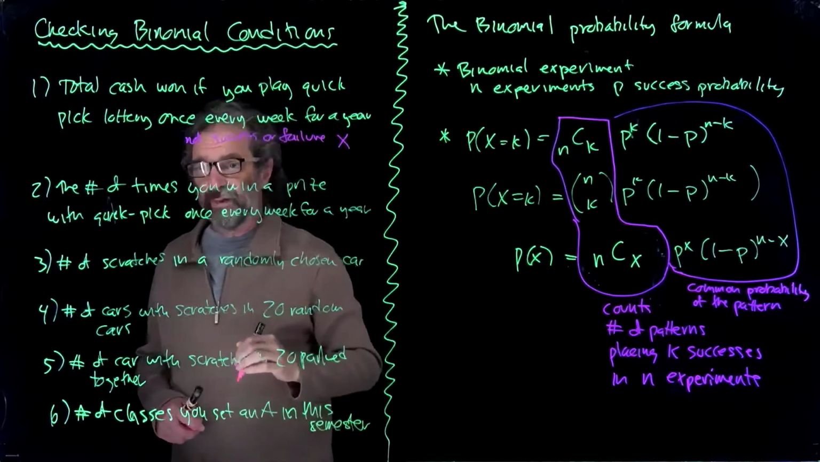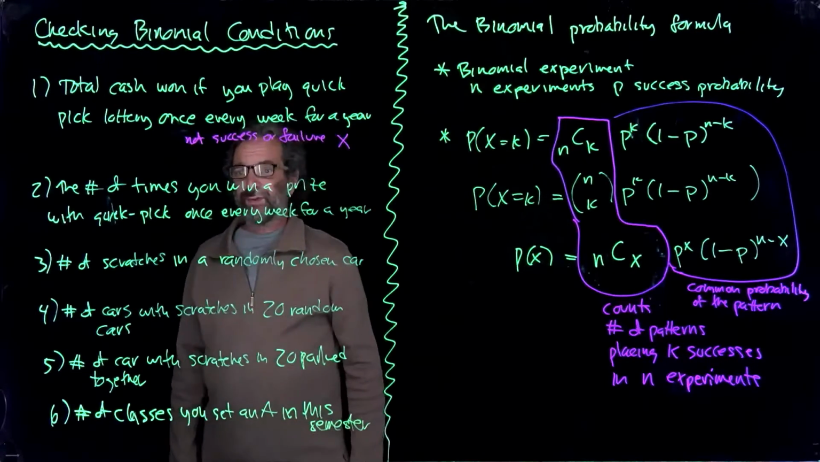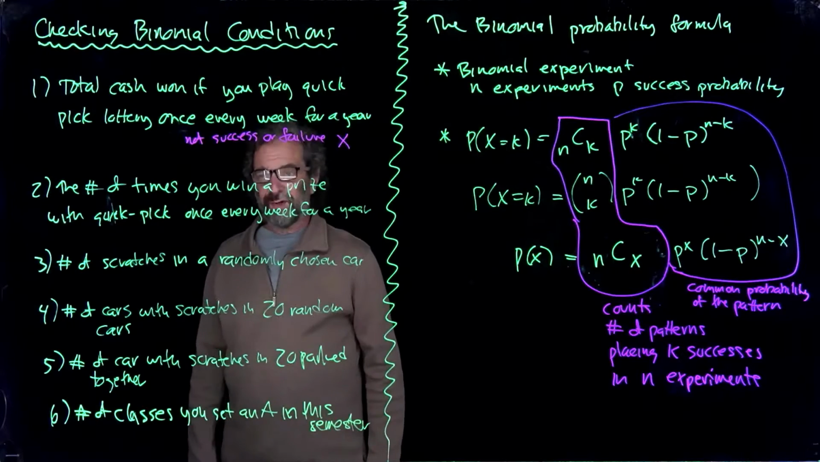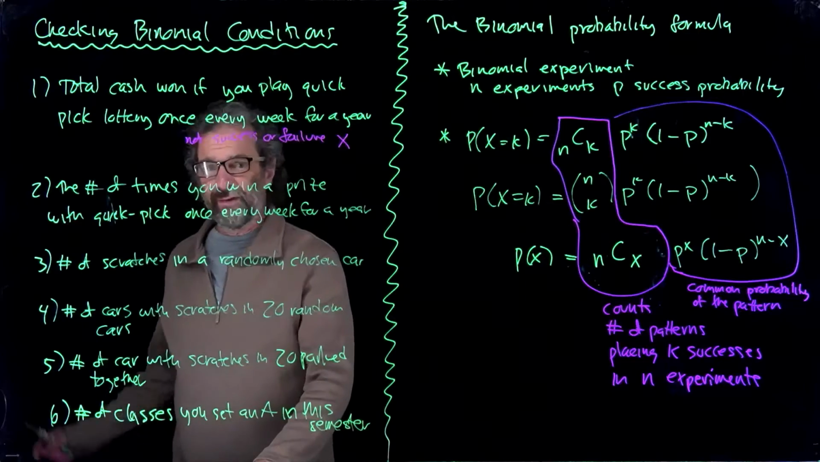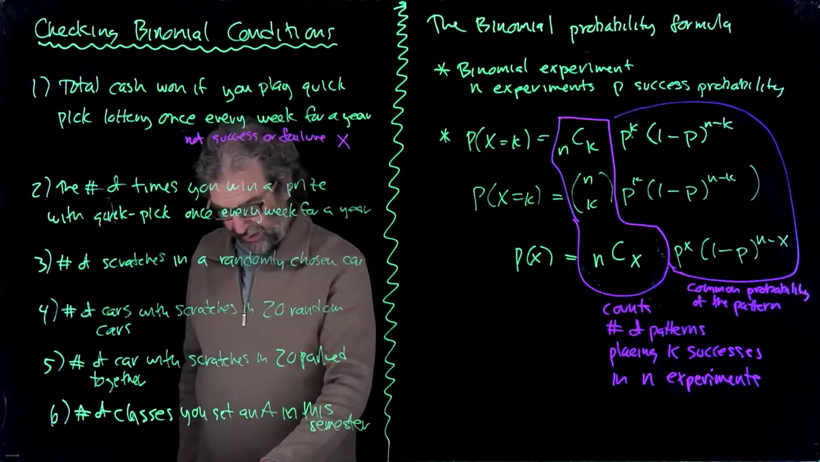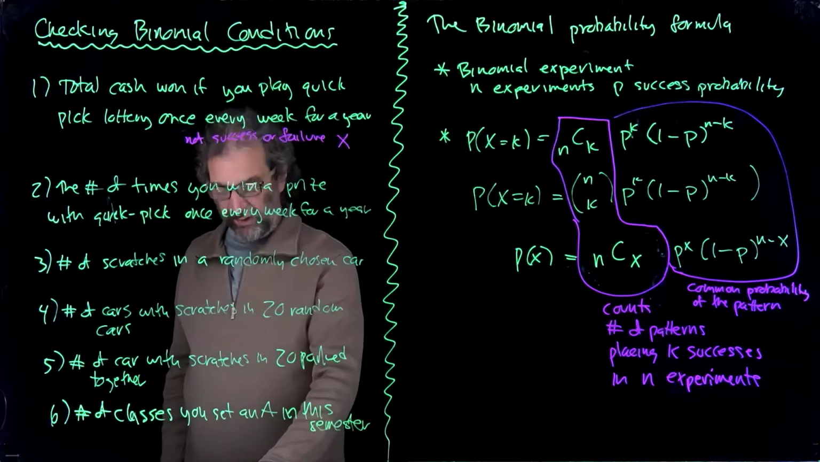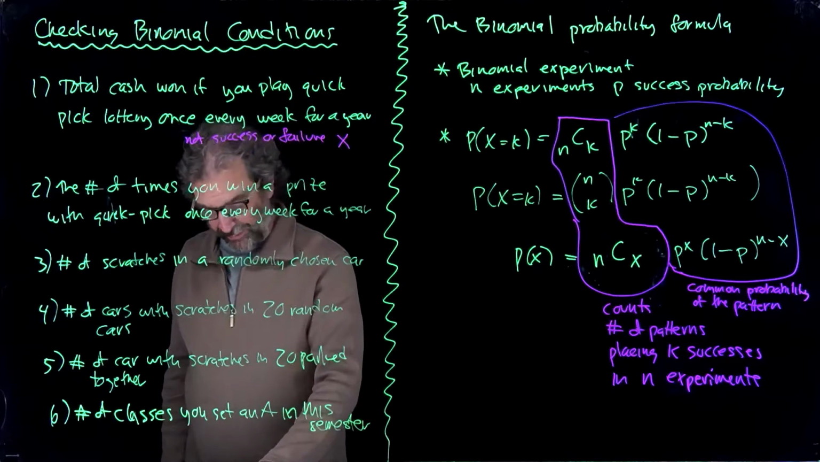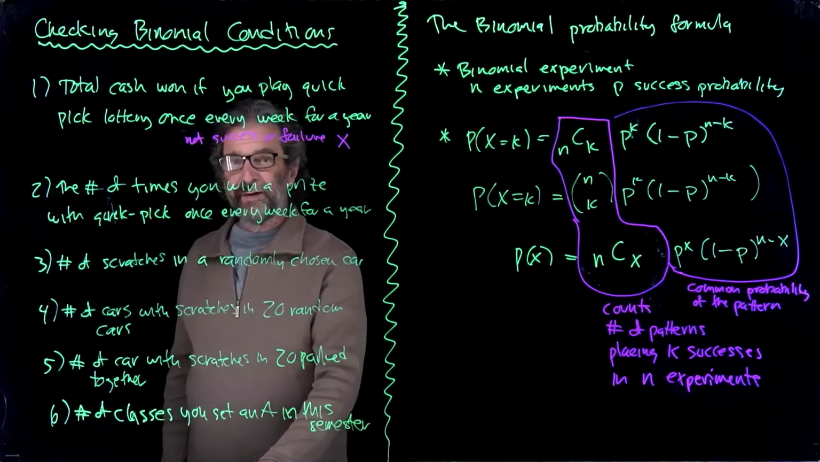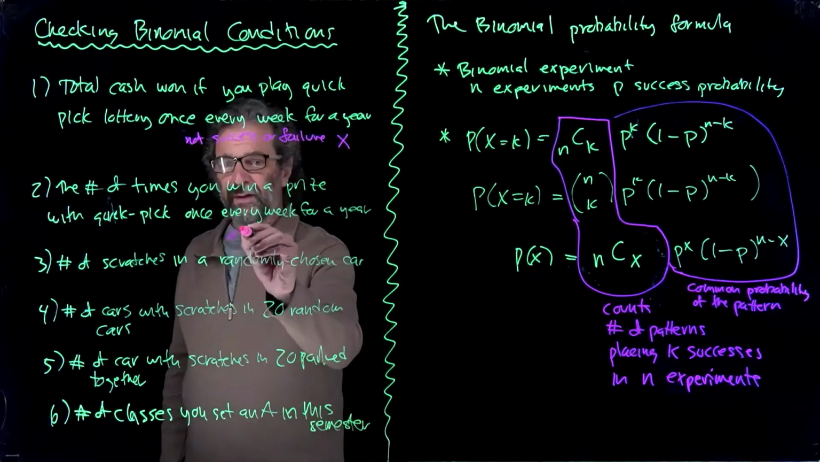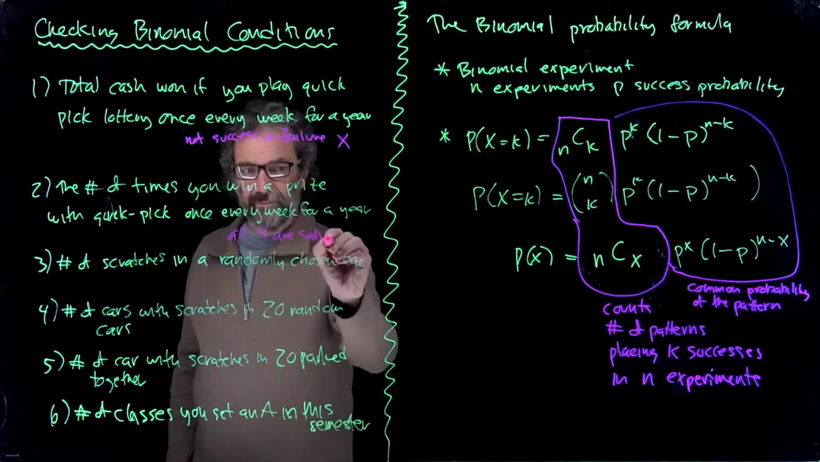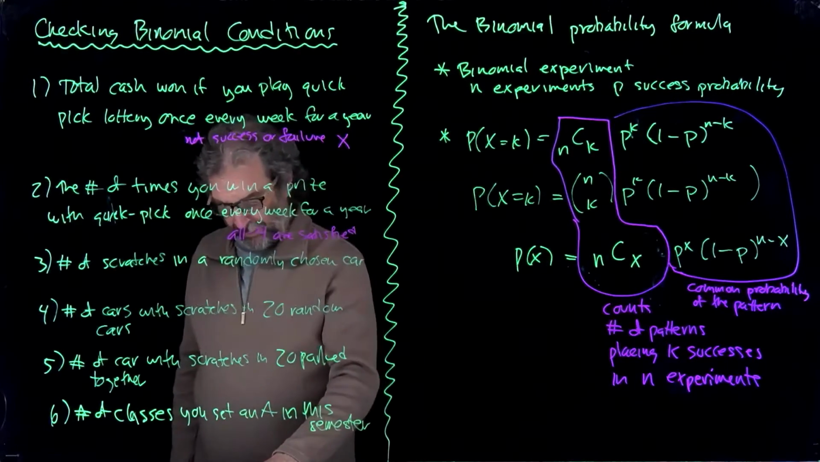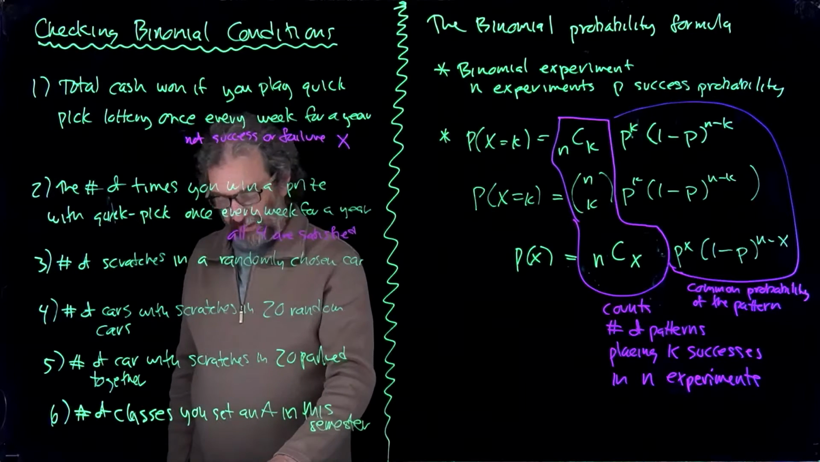So no, okay. The number of times you win a prize with quick pick once a week for a year. Now we've got a fixed number of independent experiments. Each experiment ends in success or failure, prize or no prize. That makes sense. Probability of success changes or not changing over time? I think quick pick has the same probability of success every time, and you're counting the number of successes. All 4 are satisfied. Fixed number of experiments, success or failure, probability of success stays the same, counting number of successes. Okay.